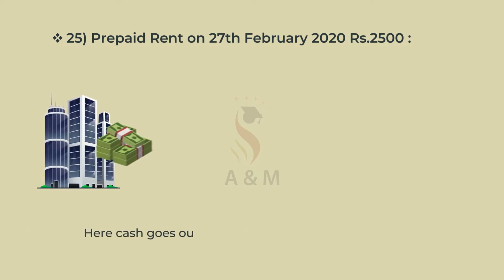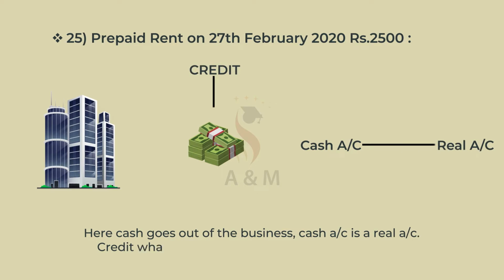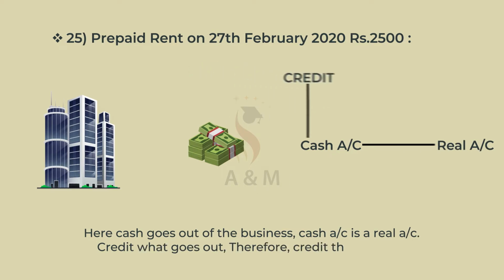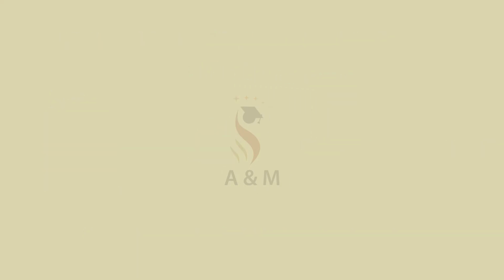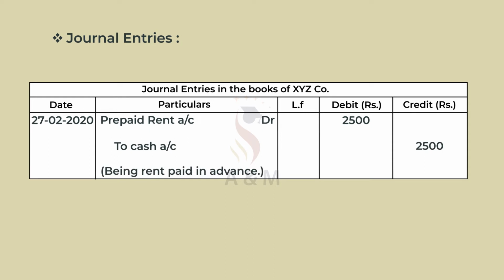Here cash goes out of the business. Cash account is a real account. Credit what goes out. Therefore, credit the cash account. And the journal entry is prepaid rent account debtor Rs 2,500 to cash account Rs 2,500, being rent paid in advance.